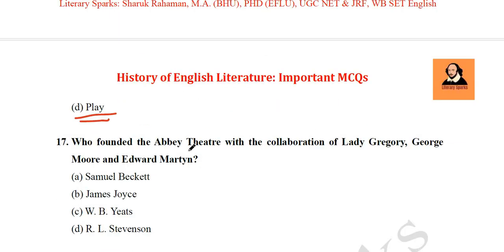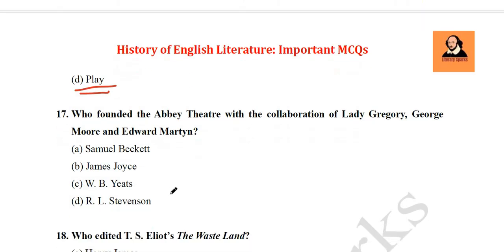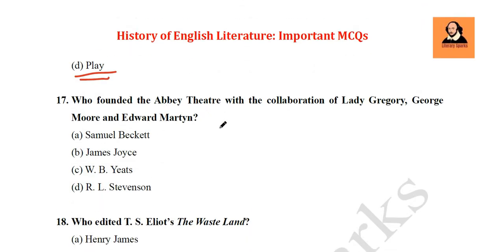Next question: who founded the Abbey Theatre with the collaboration of Lady Gregory, George Moore, and Edward Martin? Samuel Beckett, James Joyce, W.B. Yeats, Robert Louis Stevenson, R.L. Stevenson. So, who founded the Abbey Theatre? The Abbey Theatre, it was very instrumental in the Irish literary renaissance. So, during the initial decade of the 20th century, there is this Abbey Theatre which was founded in Ireland, Dublin. So there were many people actually. Lady Gregory, George Moore was there, and J.M. Synge also was there, and W.B. Yeats was instrumental. So its answer will be W.B. Yeats.